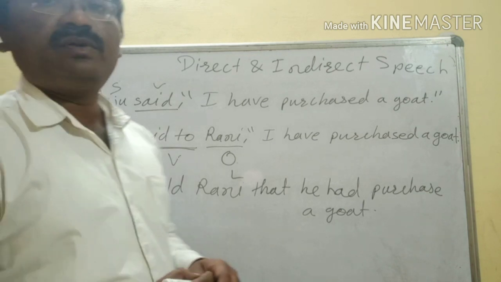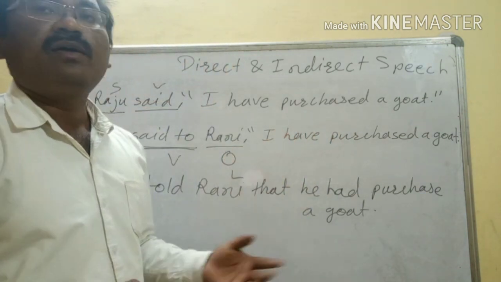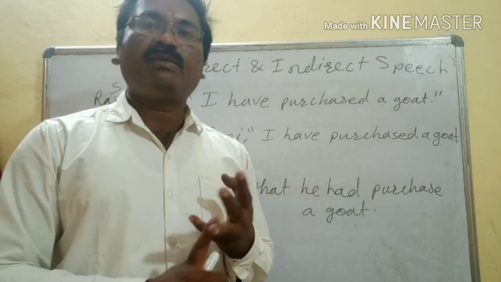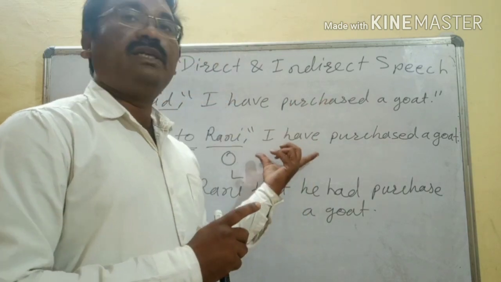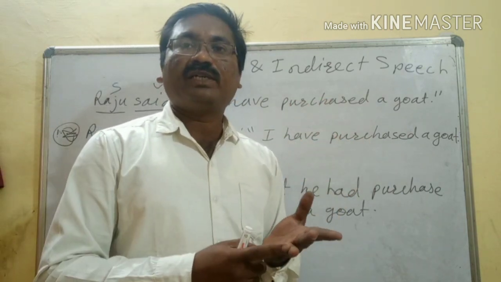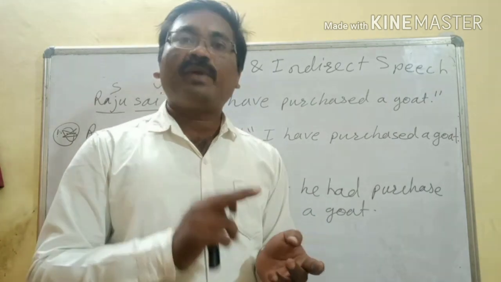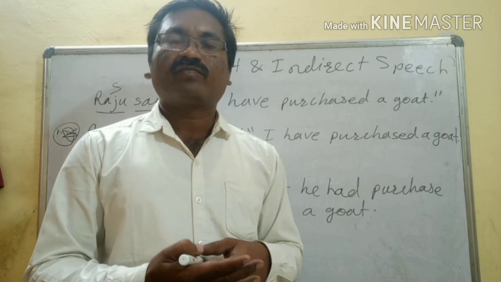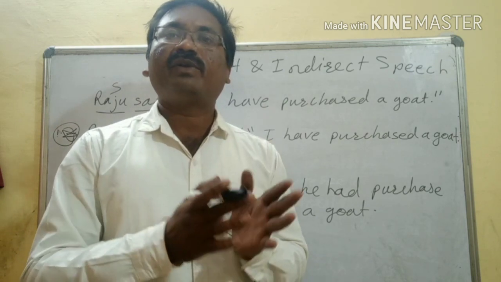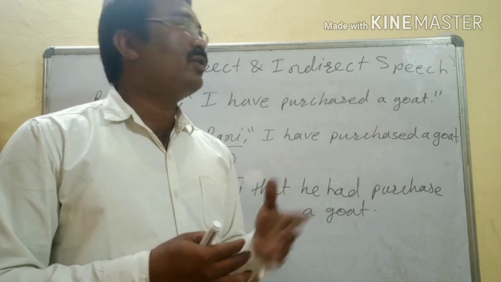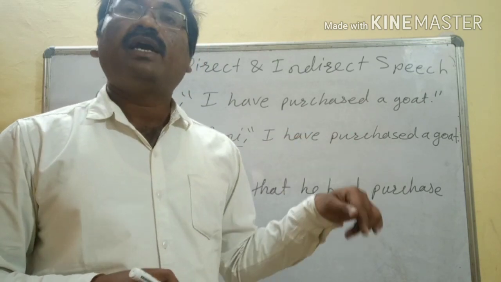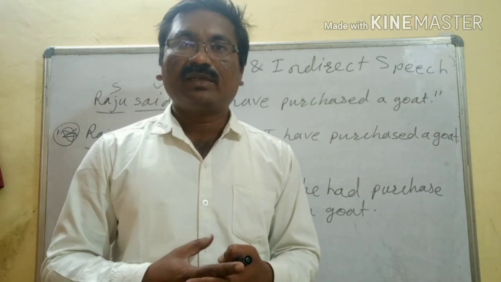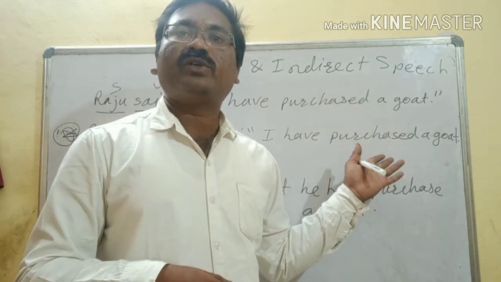I hope this table is clear. Many other types of sentences are also there. Interrogative is there, exclamatory statements are there. If an exclamatory sentence is in reported speech, what is going to change here? Interrogatives are also there. Imperative statements are also there. That video we will make next, because this video's length is becoming very big. So we are going to make another video of reported speech, and in that we are going to discuss other types of sentences. I hope you enjoyed this video.